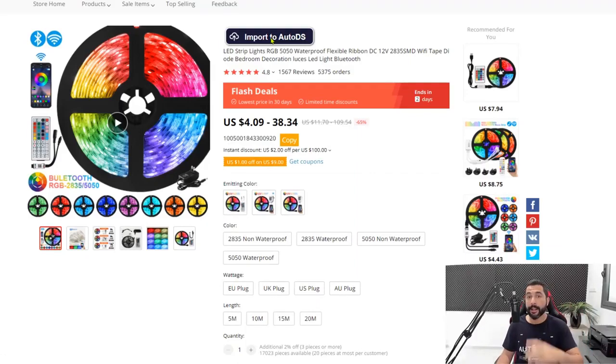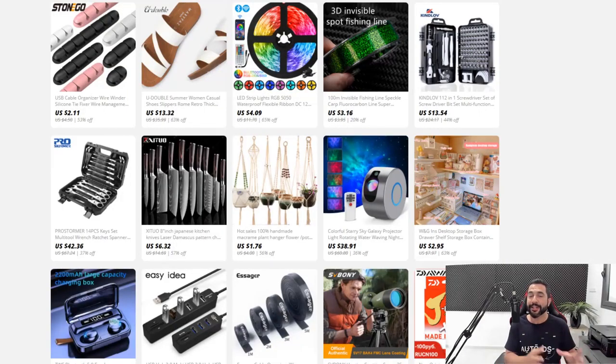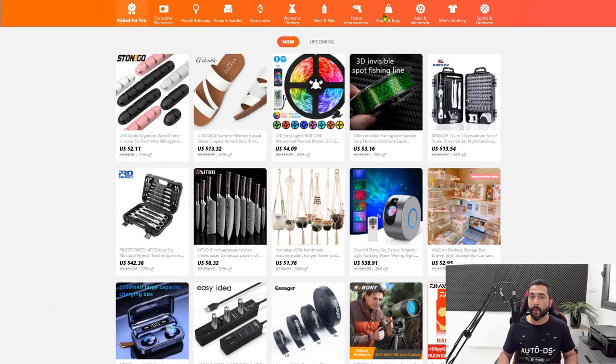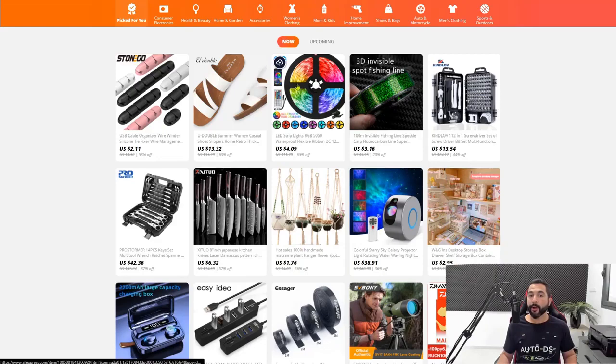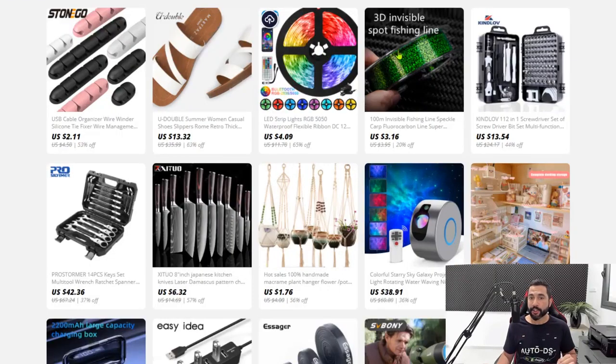I tried it out already, I saw that it's selling well, and I want to add as many of them as I can. So first, let's start with the first option, the one-click importer, which is available once we've downloaded and installed that AutoDS Chrome Helper extension. So how do we use that one-click importer? First, you want to make sure that the extension is enabled. So I can look down here on the bottom right, I'll see the AutoDS circle. And when I'm hovering over a product on AliExpress's search function, as you can see, there is an icon up here. This is that one-click importer.